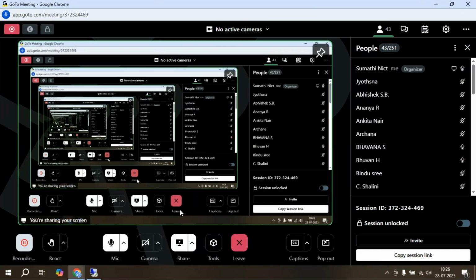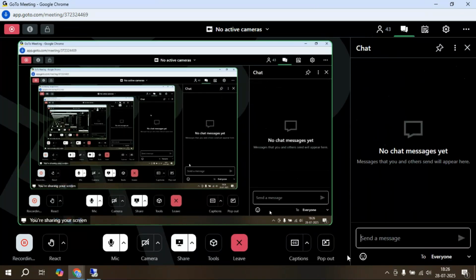So, understood? Any confusions, any doubts? If no confusions, no doubts, please put a message in the chat box. Any five members, you have to put some messages in the chat box.